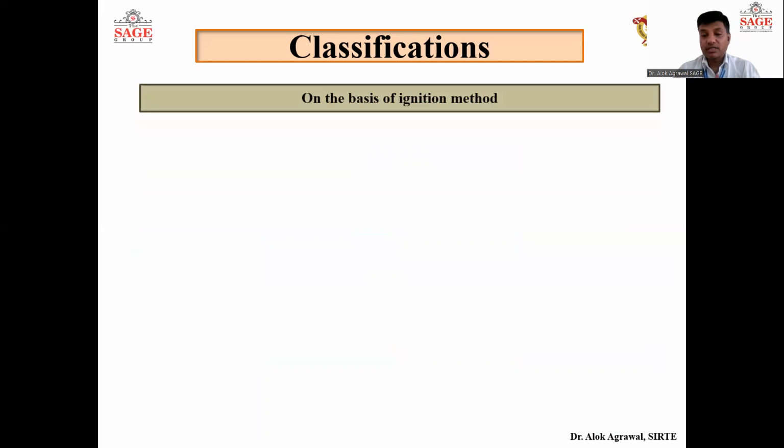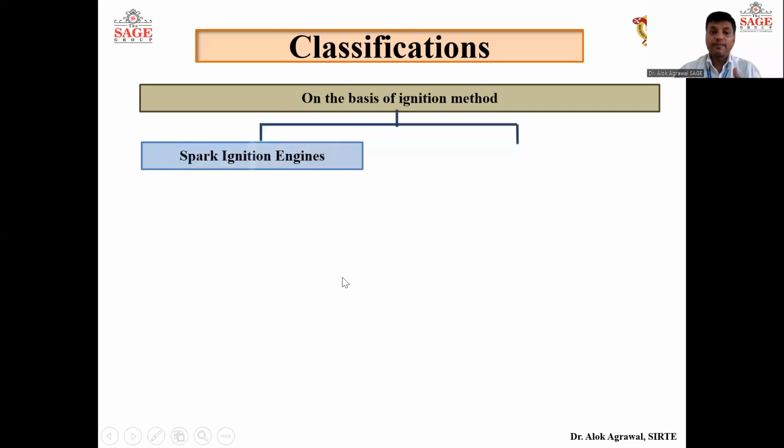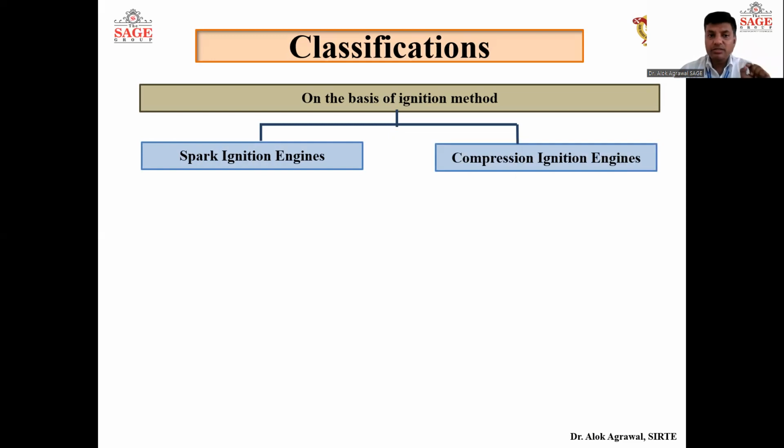Again, on the basis of ignition method. What is ignition? If you want to burn fuel, we have to ignite it. We have to initiate the combustion phenomenon. So on the basis of how we are igniting the fuel, the engine can be classified as spark ignition engine or compression ignition engine. In a spark ignition engine, we give a spark to the fuel so that the combustion starts. And in a compression ignition engine, we compress the air-fuel in such a way that it will auto ignite. It will reach a temperature where it will auto ignite, and that comes under the category of compression ignition engine. That is, it can also be said as SI engine and CI engine.